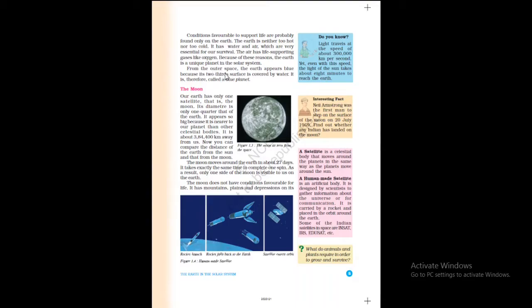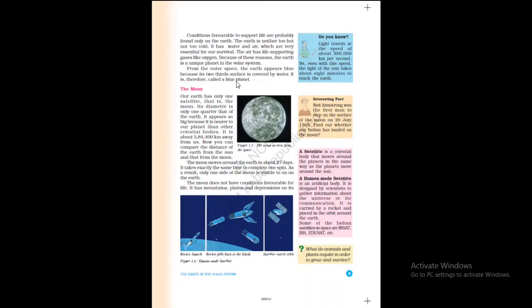From the outer space, the Earth appears blue. Why does the Earth appear blue? Appears means looks. From the outer space, if anybody asks, you have to say the Earth appears blue from space because two-thirds of its surface is covered by water. The maximum part of the Earth is covered by water. It is therefore called a blue planet, as it looks blue from space. That's why it is called a blue planet also.